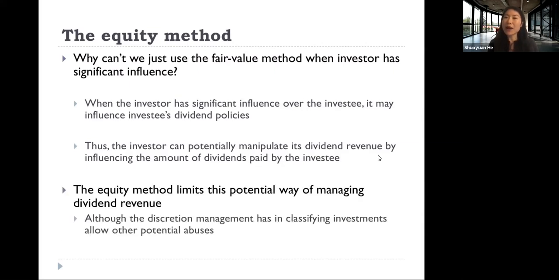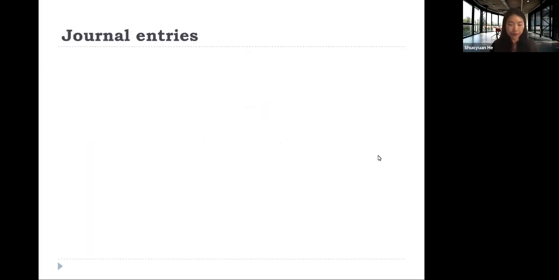So that's why when investor has significant influence over investee, we need to use another method. And then we choose to use the equity method. And equity method can limit this potential way of manipulating dividend revenue. So that's why we need to use another method when investor has significant influence over investee.